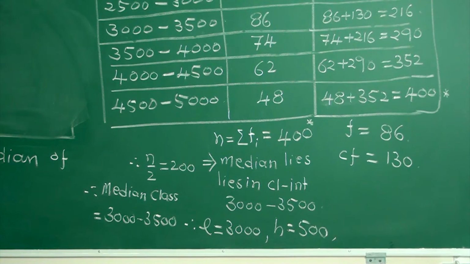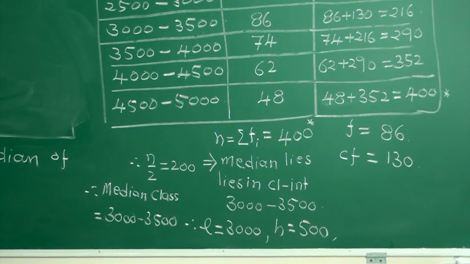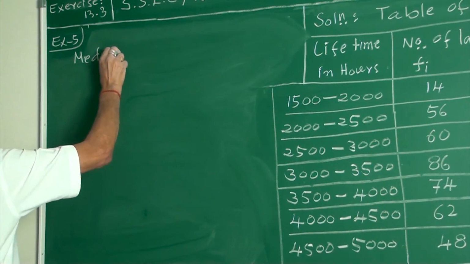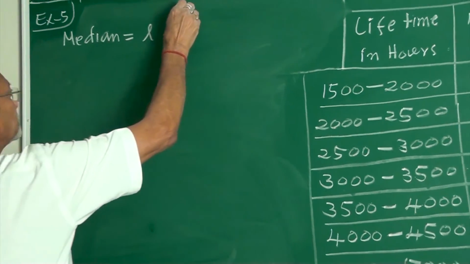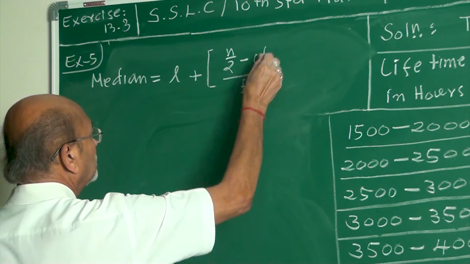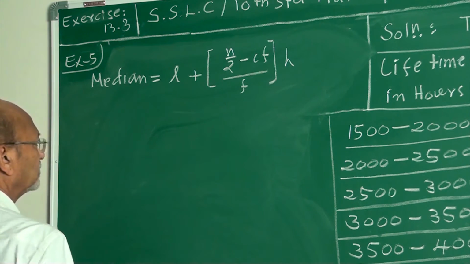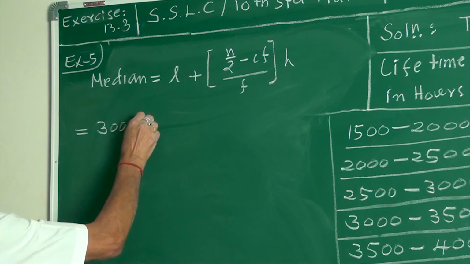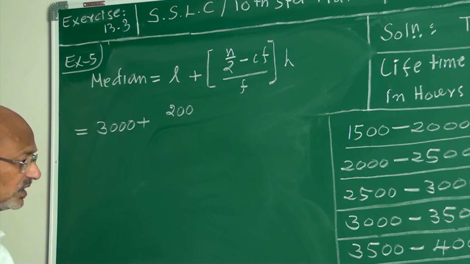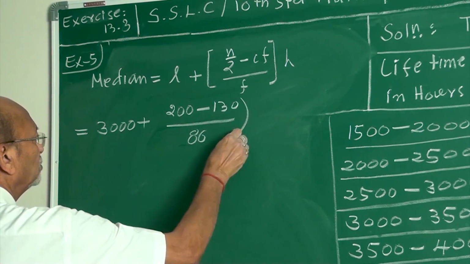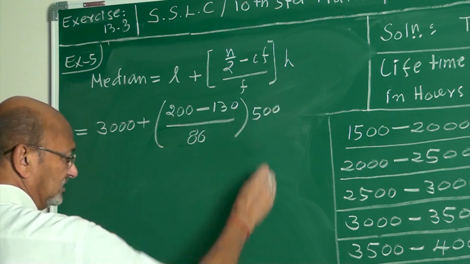Median equals L plus the bracket n by 2 minus CF, divided by F, into H. L is 3000, plus n by 2 is 200, minus CF which is 130, divided by F which is 86, into H which is 500.